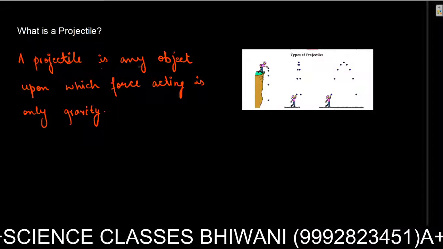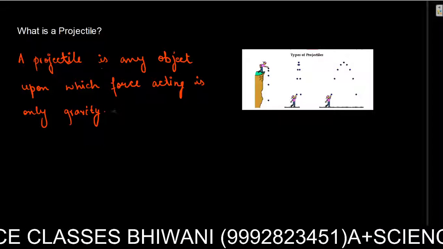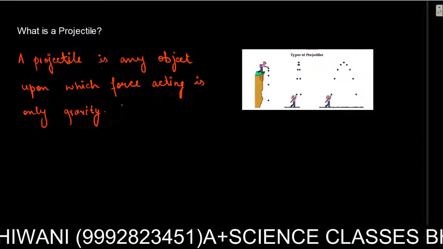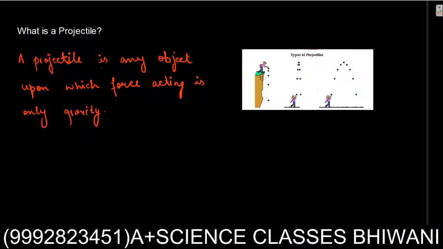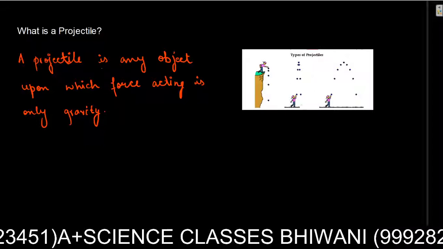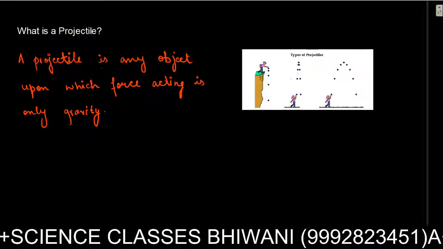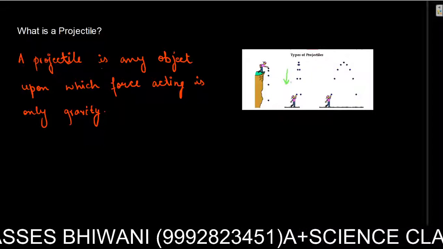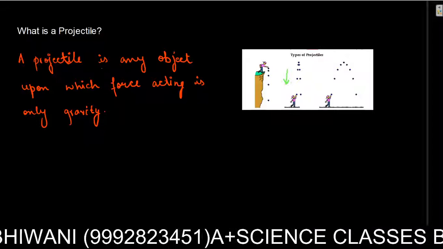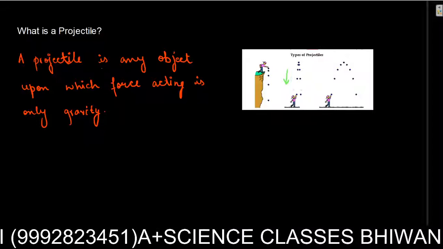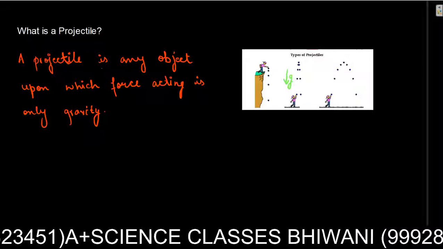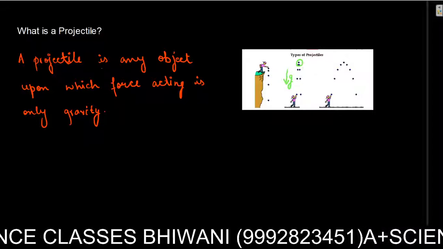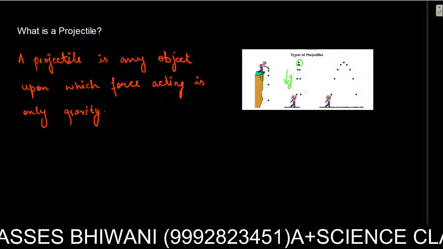Projectile is any object upon which the force acting is only gravity. What is meant by this is that no other forces other than gravity are acting upon it. For example, you throw a ball upwards. It is going upward, but gravity is opposing the motion, because we know that acceleration due to gravity, Earth's gravity, always acts downward. When it reaches the highest point, its velocity is 0 and it starts to come down. It is a common example of a projectile.